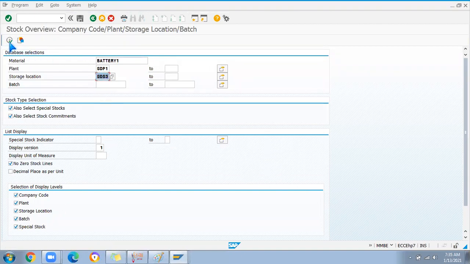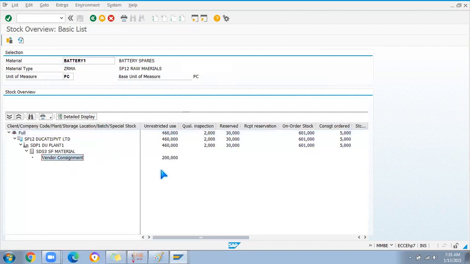If I enter all these details and execute, it will show the stock which we received as vendor consignment. It means it is in this vendor's premises, received to our plant SDP1, location SDS3, but still we have not used it for any business process.